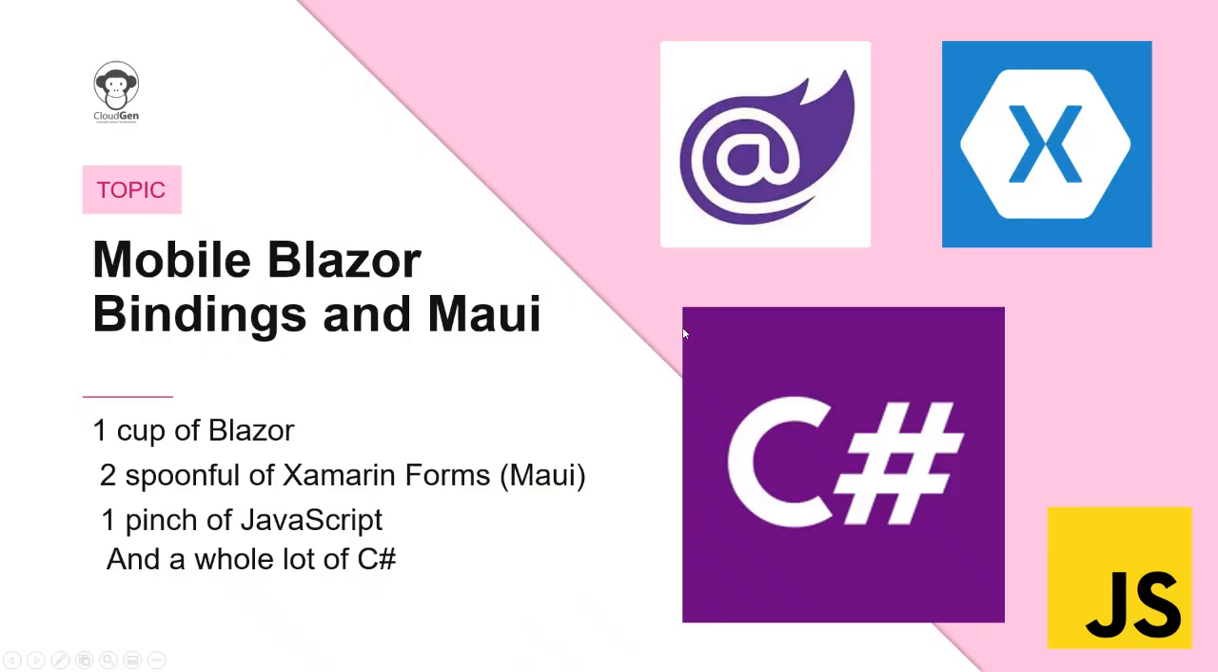We're going to be talking about mobile Blazor bindings and Maui. And pretty much if we're going to show an application, we're going to do a secret recipe: about 1 cup of Blazor, 2 spoonfuls of Xamarin Forms, 1 pinch of JavaScript, and a whole lot of C#. That's what we like and love, right?